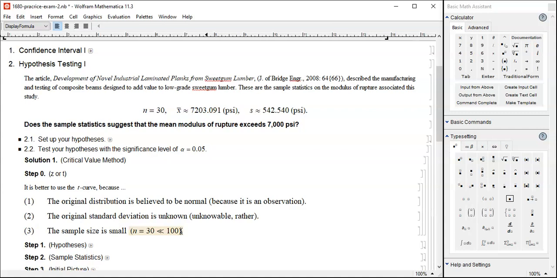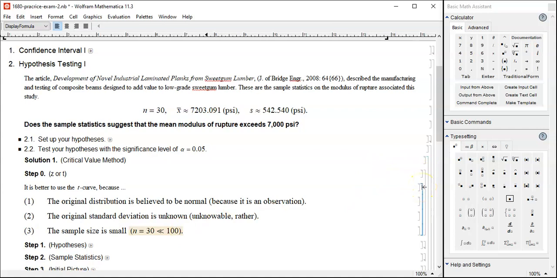And that was before the advent of all those computing tools. And that's why people are still using 30. You should not be using that. Nowadays, the expectation for accurate computing is much higher than what it had been 50 years ago. So n equals 30 is definitely a small sample nowadays.